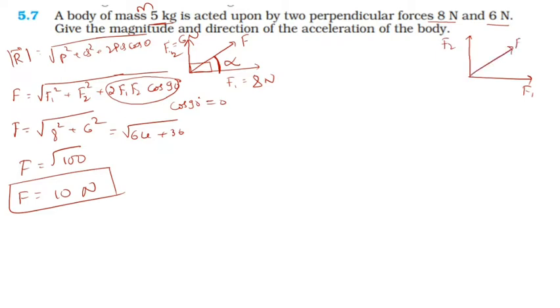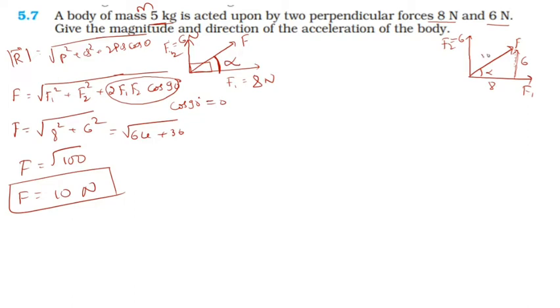If I draw a line here, this becomes a rectangle. This is 6 and this is 8, and this is the value of alpha.